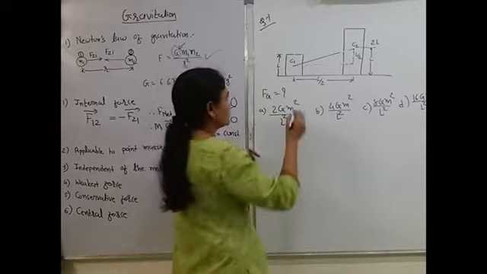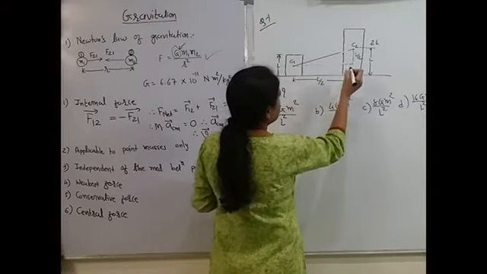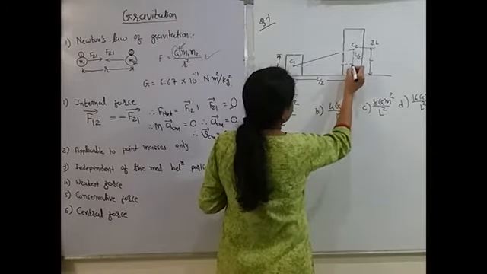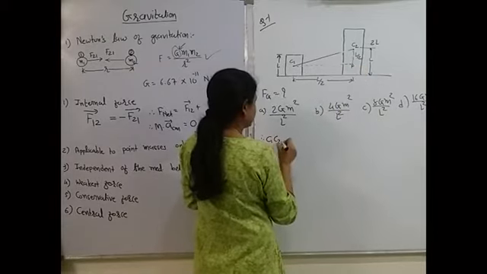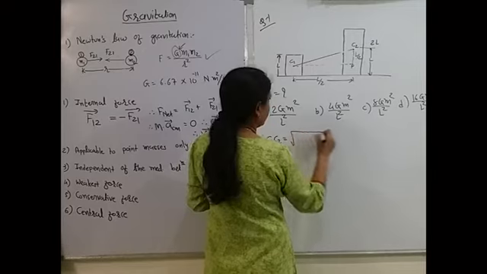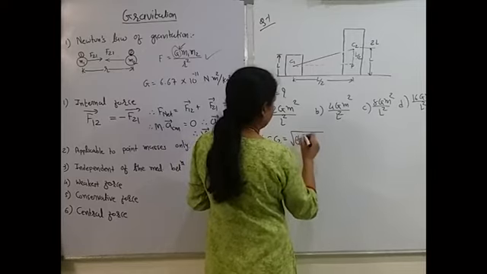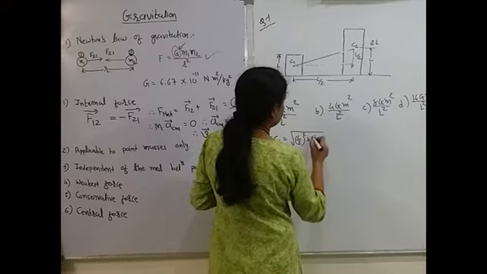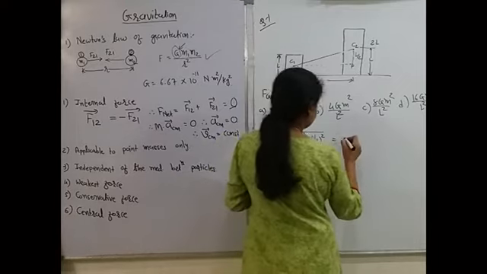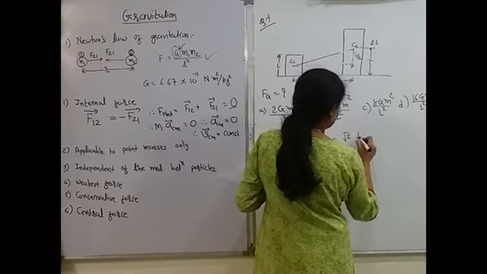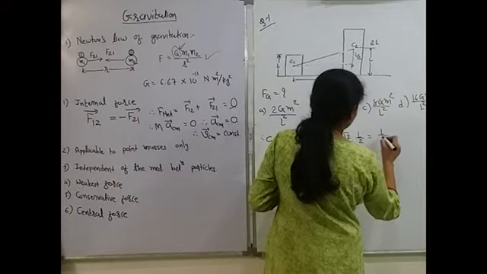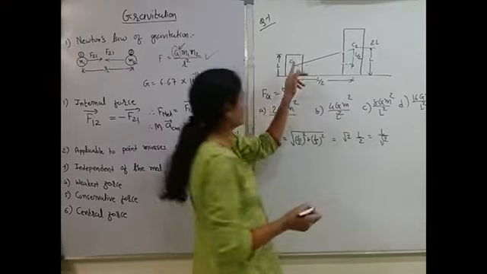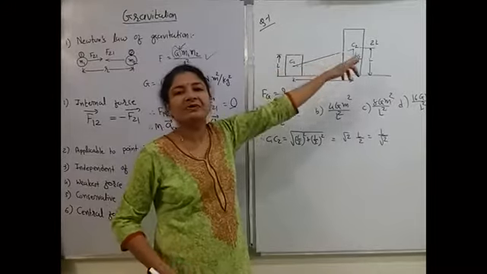So using Pythagoras theorem, I can say that, let us say this is P. So C1C2 equal to under root L/2 square plus L/2 square. That means it is root 2 times L/2, that is equal to L/root 2. So C1C2 is the distance between two centers.